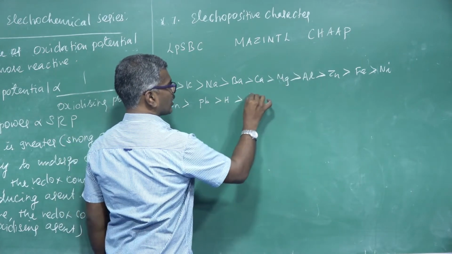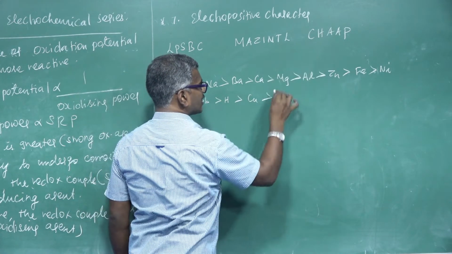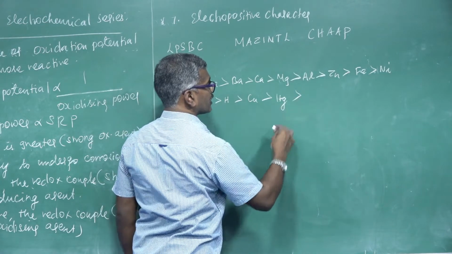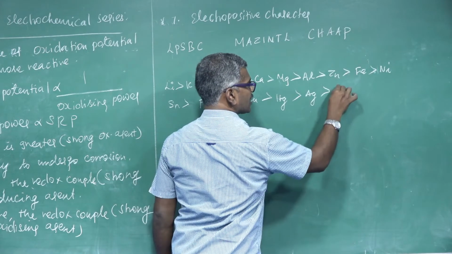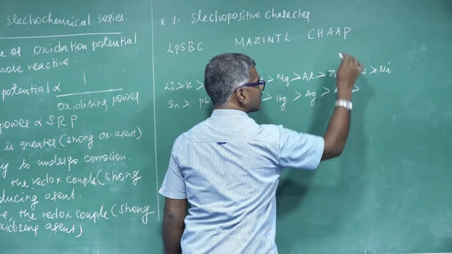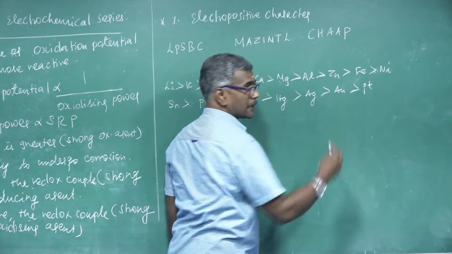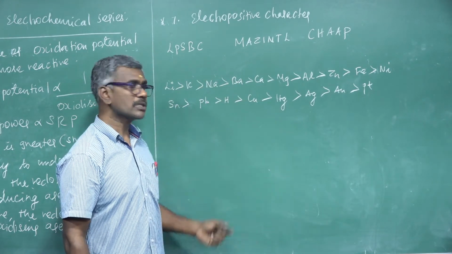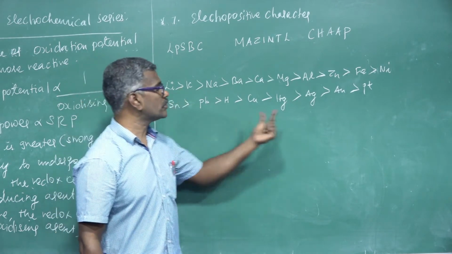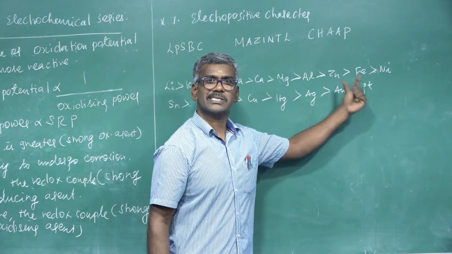C is copper, H is mercury, A is silver, Au is gold, P is platinum. This is known as the decreasing reactivity of the metals. This one is more reactive, this one is less reactive. This is a decreasing order.